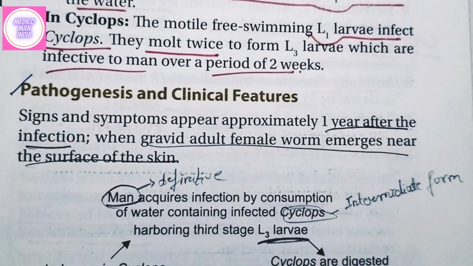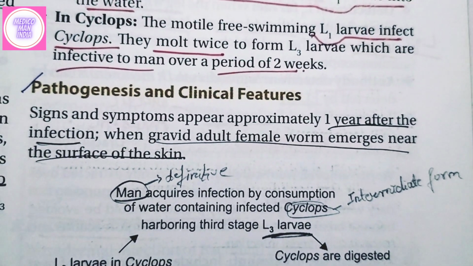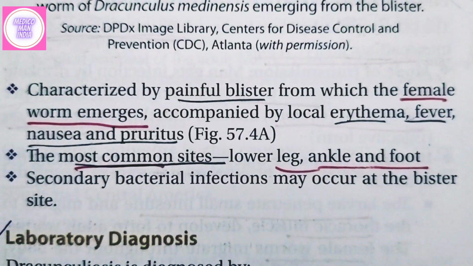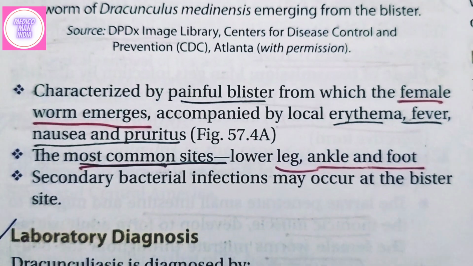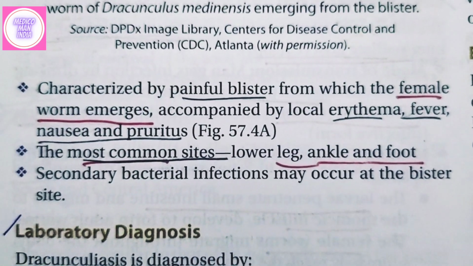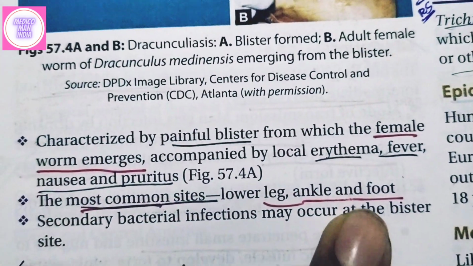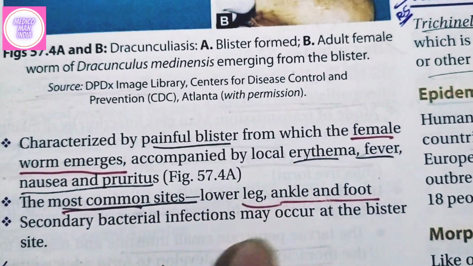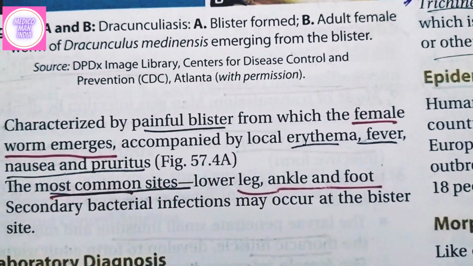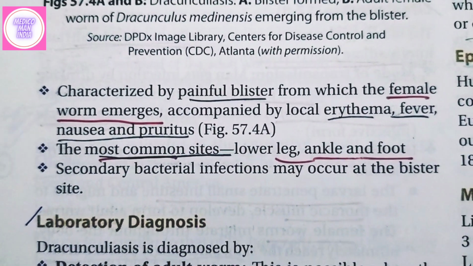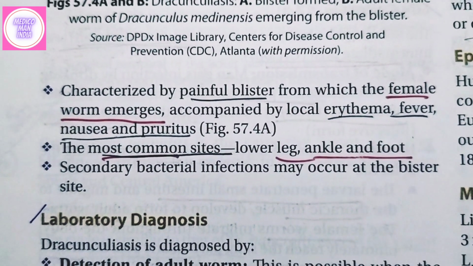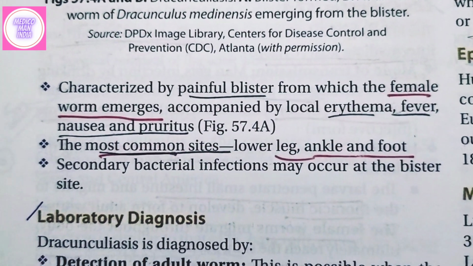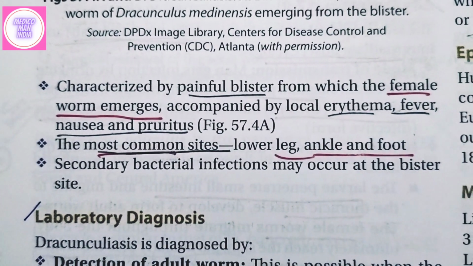In pathogenesis, signs and symptoms appear about 1 year after the infection, when the gravid adult female emerges near the surface of the skin. When the skin comes in contact with water, there is a painful blister formation, and the female worm emerges accompanied by local erythema, fever, nausea and pruritus. The most common sites are the leg, ankle and foot. Secondary bacterial infections may occur at the blister site. Secondary bacterial infection means once the blister ruptures, there may be chances of getting infected by other bacteria, and there will be local infections.